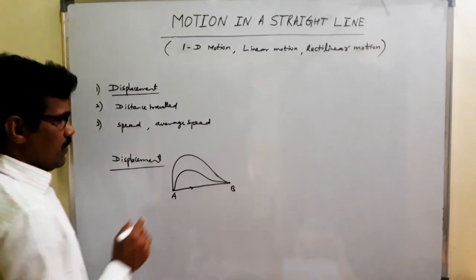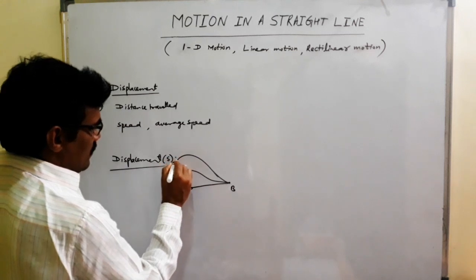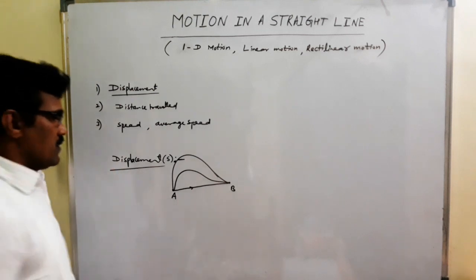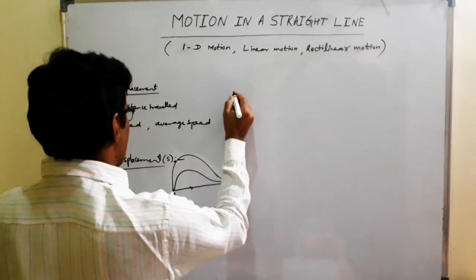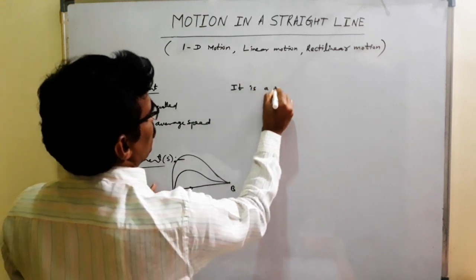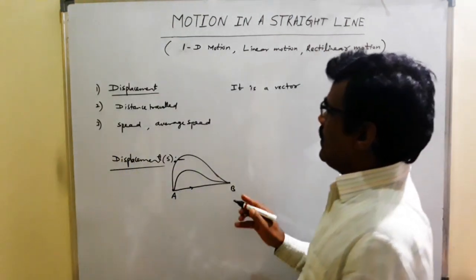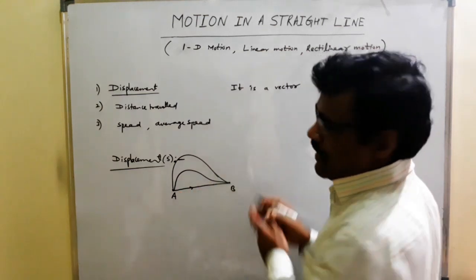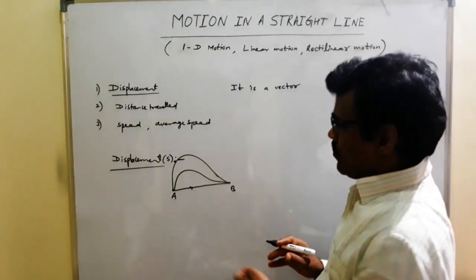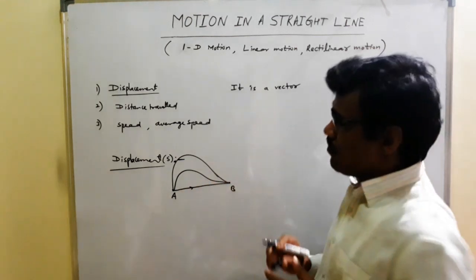Okay? No problem. So displacement is represented by S. Displacement is a vector quantity. It has a specific direction from A to B, a straight line like this. So it has magnitude as well as direction. That's why it is a vector quantity.